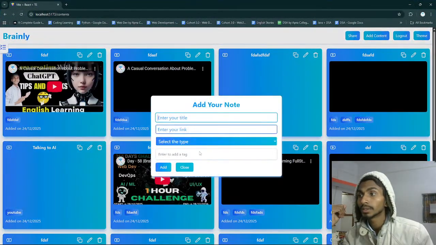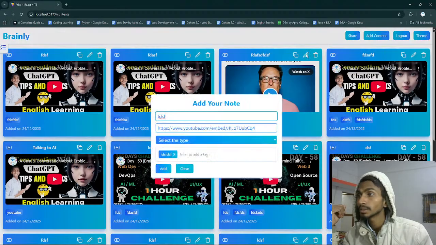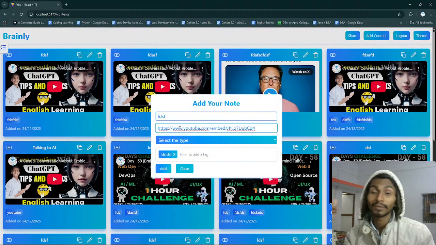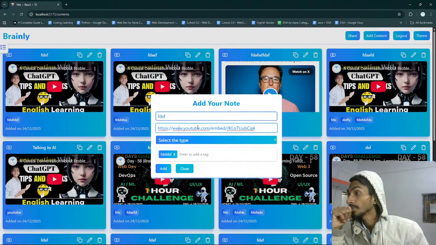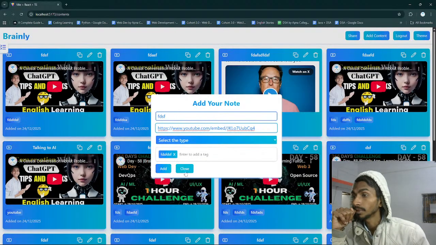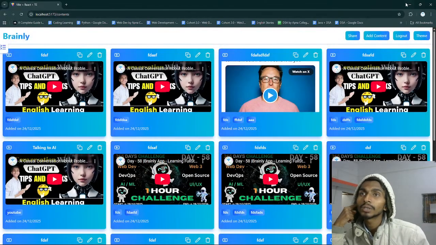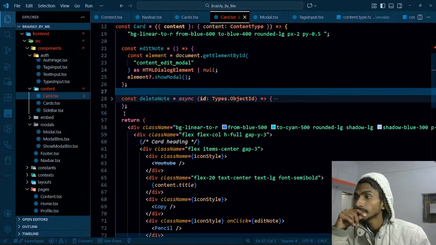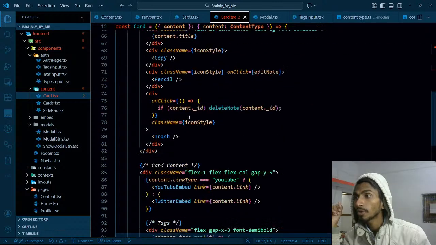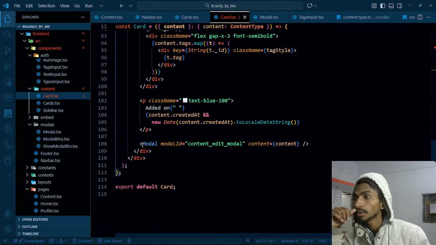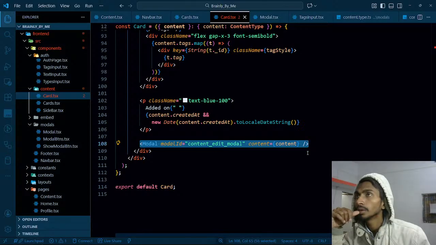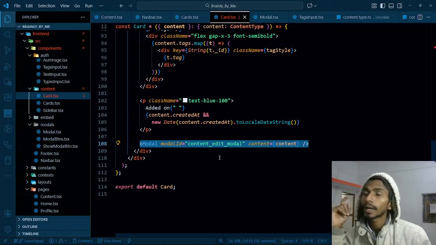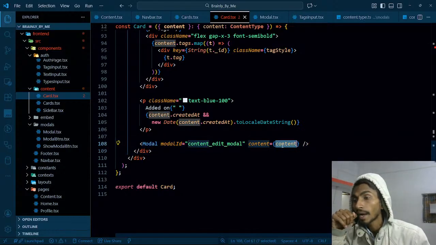Let's reload the page. If I click on this, add model appears. If I click on this, model appears with the values. That means I can change the values and all. That's a good thing. But the thing is that only the first model appears. So what I can do, I can actually give it the value conditionally. So this much is done. What I want is that whenever I click on that particular element, at that time this should be visible. Whenever I click on that button, this automatically appears, but I have to send the content of that particular button, not the content of the first one.